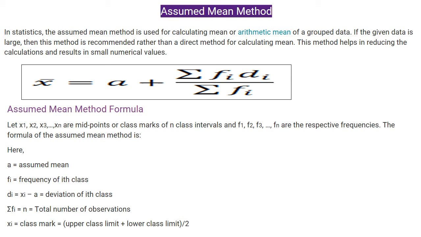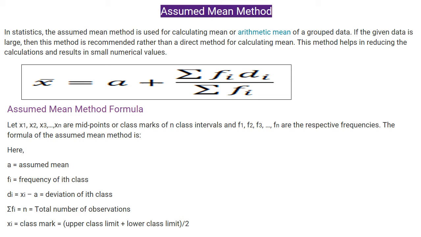The second method to find the mean is the assumed mean method. In statistics, the assumed mean method is used for calculating the mean or arithmetic mean of a group of data. If the given data is large, then this method is recommended rather than the direct method for calculating the mean. This method helps in reducing the calculations and results in small numerical values. So the mean x bar is equal to a plus sigma fi di by sigma fi.